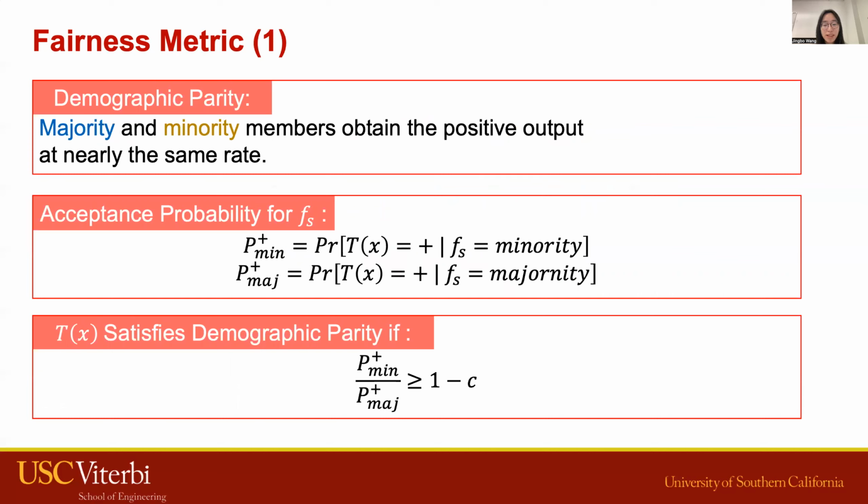And just to formalize that, we first define the acceptance probability. This is the probability that a member from the subpopulation has a positive outcome. And the classifier T satisfies the demographic parity if the acceptance probability for majority and minority satisfy this equation.